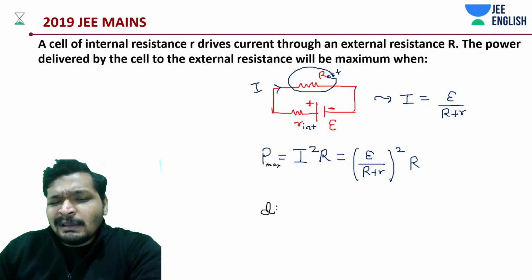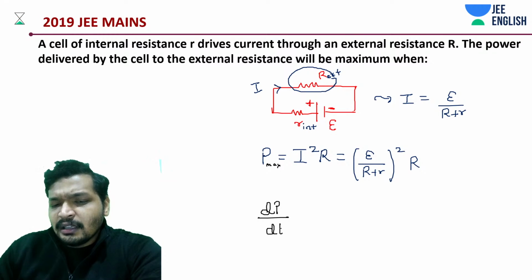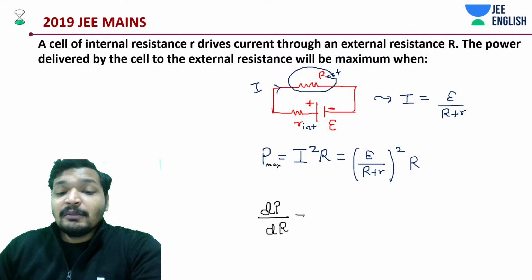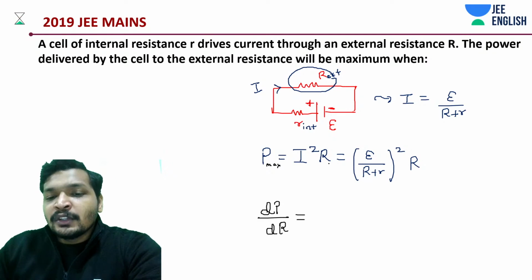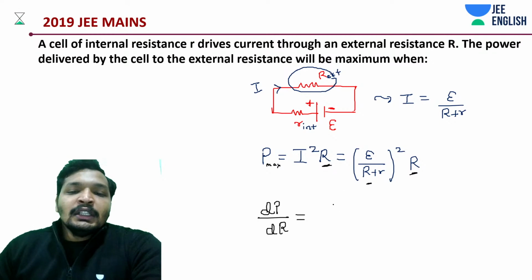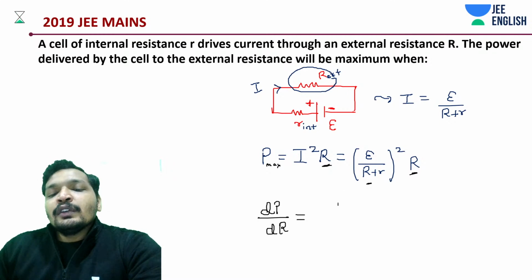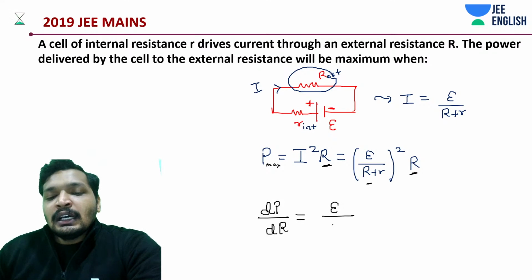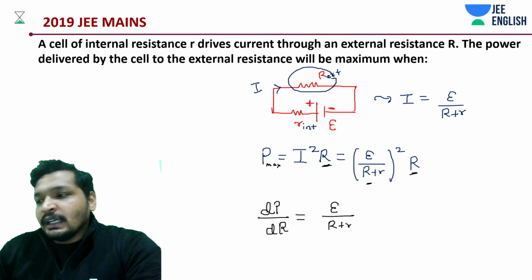Then dP by dt should be equal to 0. In this case, sorry, dP by dR is equal to 0. My mistake. dP by dR is equal to 0. So for what value of resistance will you be getting it? Now if we do this, what do we get?